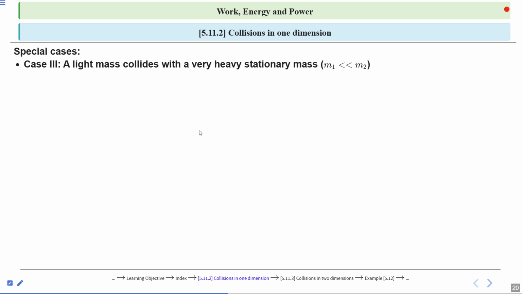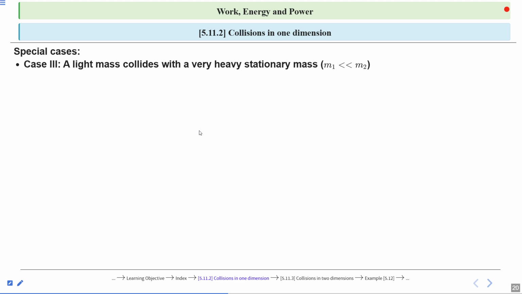Case third is a light mass colliding with a very heavy stationary mass. Like a cycle colliding with a car, or a car colliding with a truck. So here m2 is greater than m1.